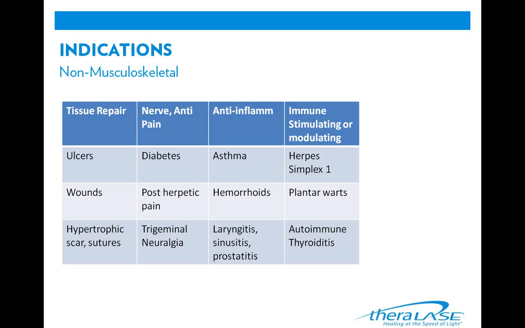For non-musculoskeletal conditions, the same principle applies. Treatment with cold laser is used to target the same key aspects: tissue and nerve repair, anti-inflammatory and immune-enhancing effects. This chart shows some of the conditions that are often treated with laser. For example, tissue repair is the key healing effect for ulcers, wounds, and hypertrophic or keloid scars and post-surgical sutures. Nerve and anti-pain effects are targeted in diabetic neuropathies, post-herpetic pain, and trigeminal neuralgia.